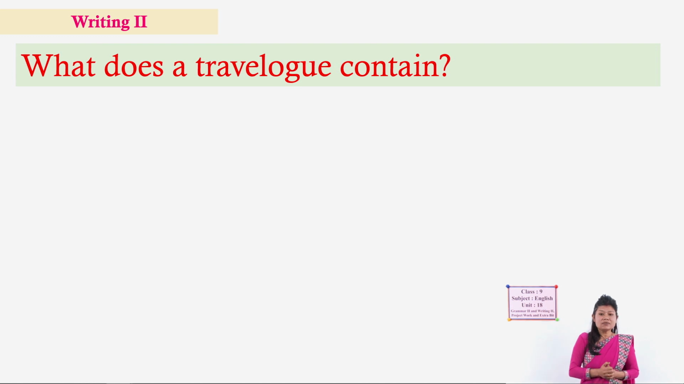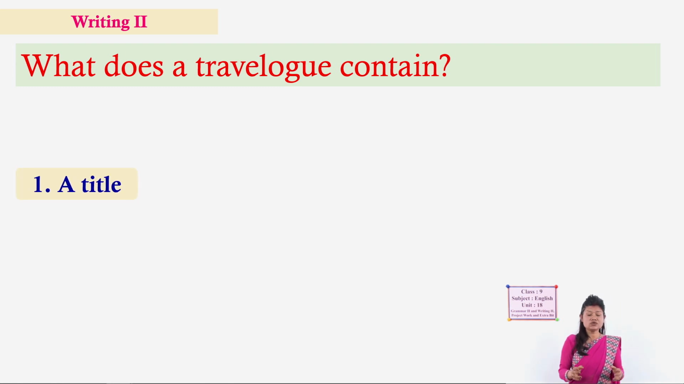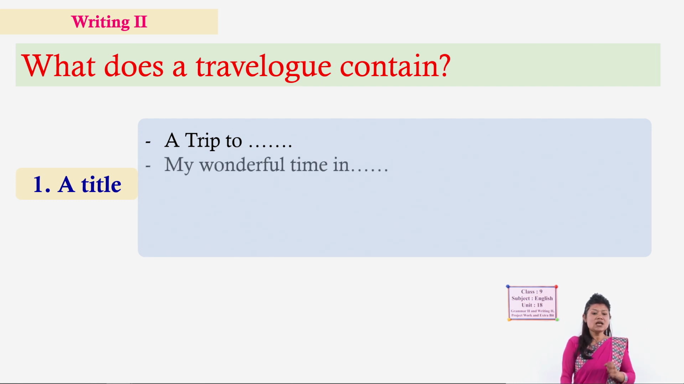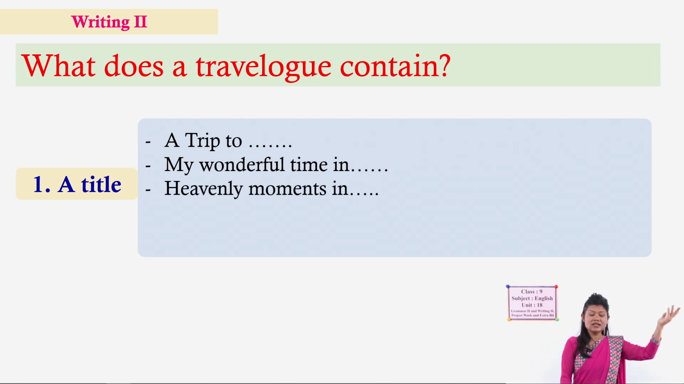So, while writing a travel log, generally what basic elements do we have to consider? Simply a title, always you have to begin with a title, and what kind of title can you generate? Simple, catchy, attractive, short phrases, like a trip to Ilam, a trip to Pokhara, my wonderful time in this place, heavenly moments in Pokhara, heavenly moments in Muktinath, etc.